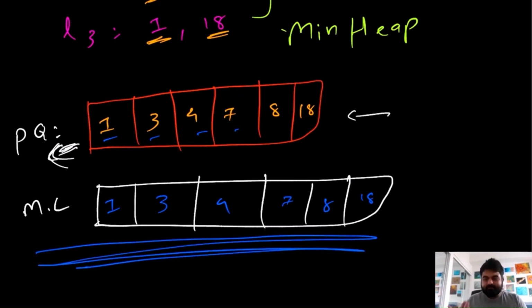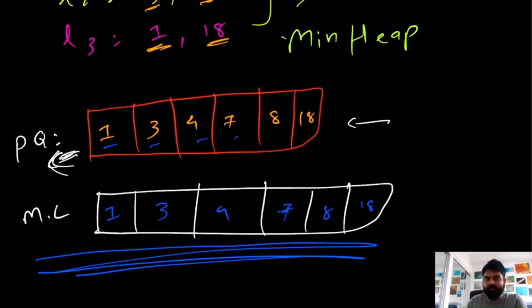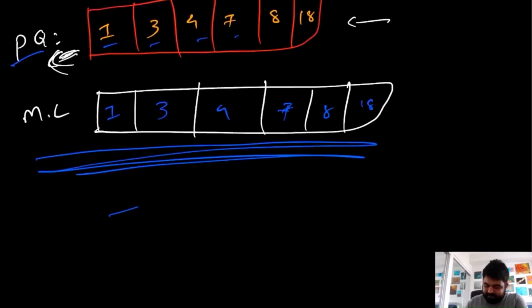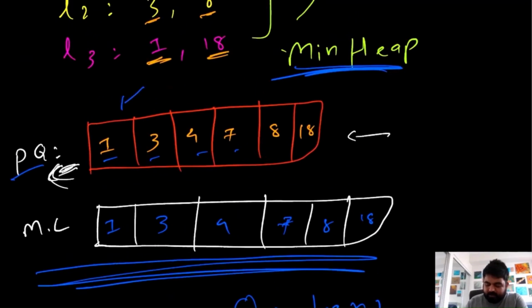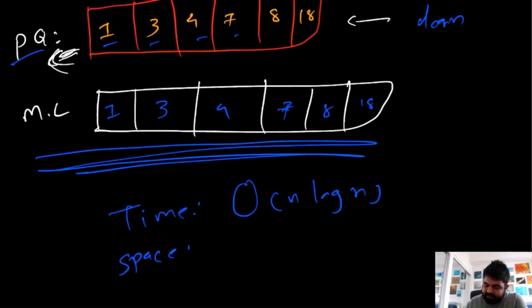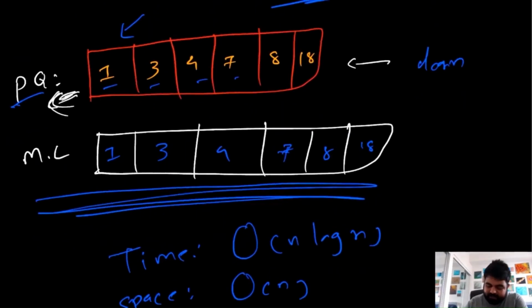There are other approaches that work in the same time and space complexity, but why is this an optimal approach? Because your interviewer would like to hear that you are aware of this min heap concept and you can use a priority queue when needed. So this sounds reasonably fine. If we look at the time and space complexity, the time complexity is going to be big O of n log n. Why n log n? Because entering a value inside the priority queue takes log n time, and we need to do it for all n elements. And the space complexity is going to be big O of n because we need to use this additional priority queue.